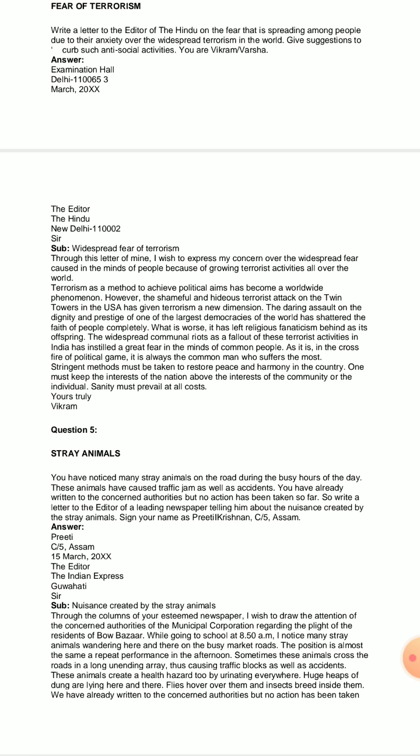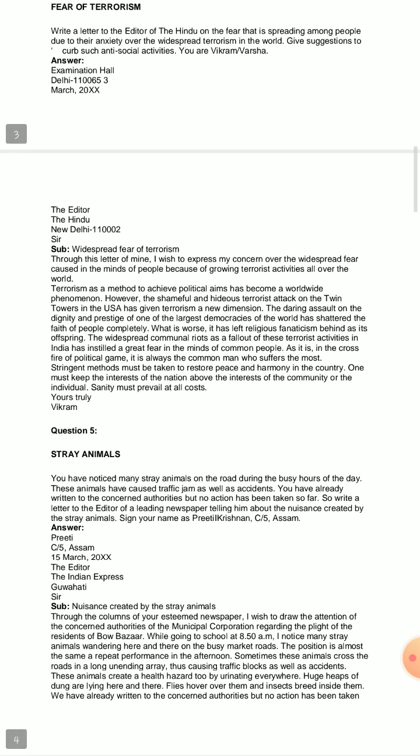Now in the next paragraph, you are elucidating the entire cause or the entire factor, that is the deadly terrorist activities and acts and all this. So you are expounding the entire thing, elaborately giving details in the second paragraph, but in the first paragraph you are just giving an intro regarding that. Terrorism as a method to achieve political aims has become a worldwide phenomenon. However, the shameful and hideous terrorist attack on the Twin Towers in the USA has given terrorism a new dimension.